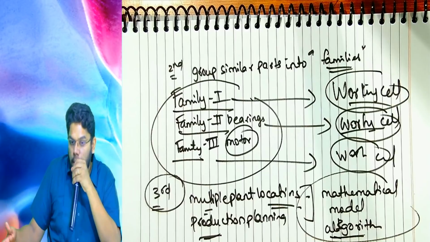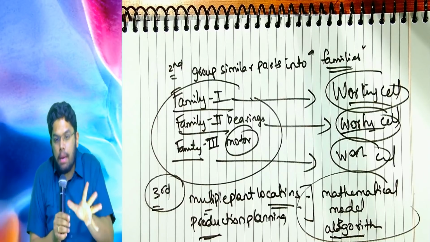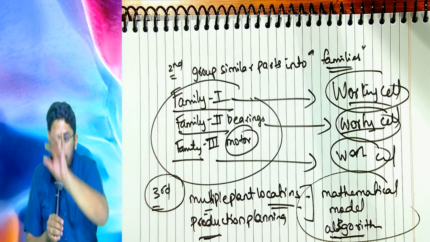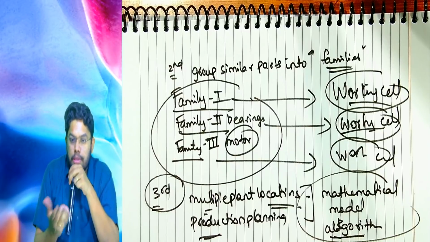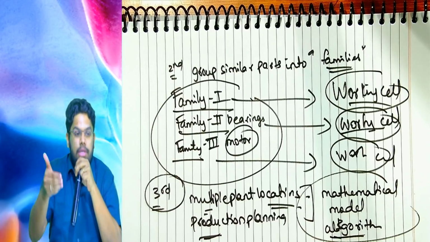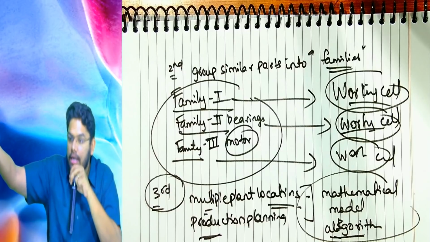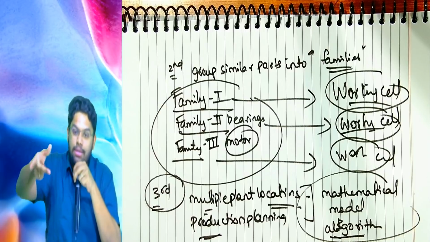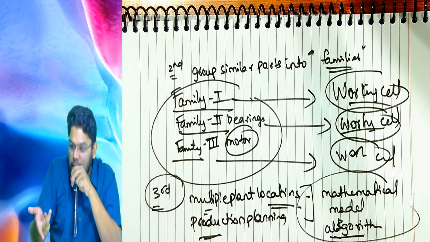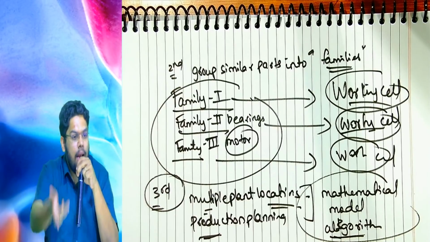It's not so simple. It's not that you are playing with marbles and you are going to arrange the marbles in a U-shaped manner. Placing machines in a U-shape in multiple plant locations across the world and telling which working cell to produce which family of parts is not so simple.